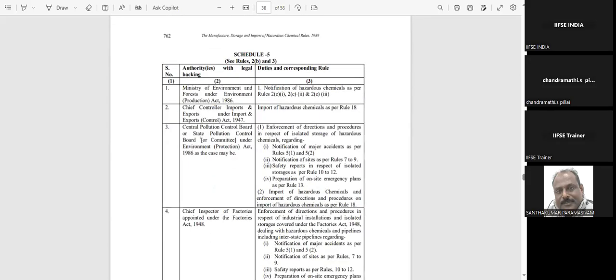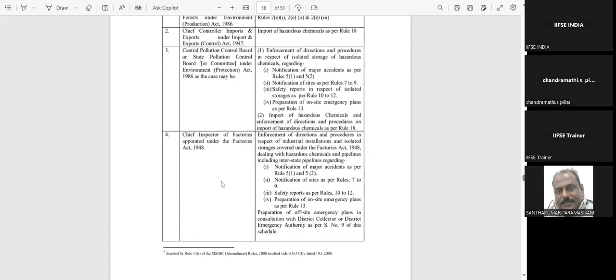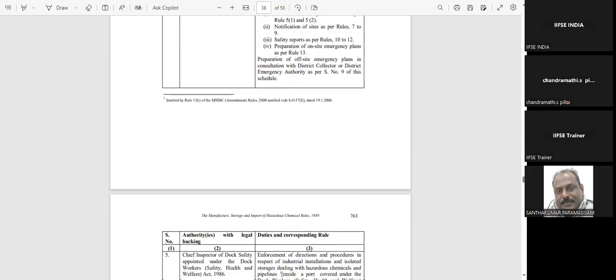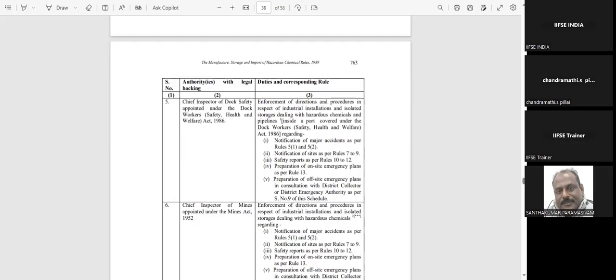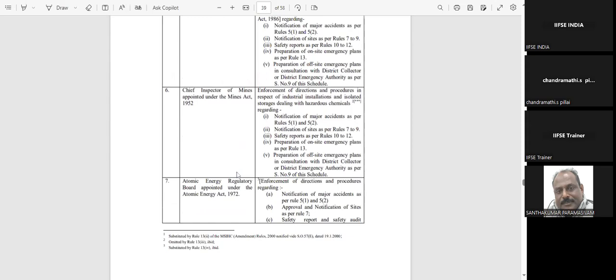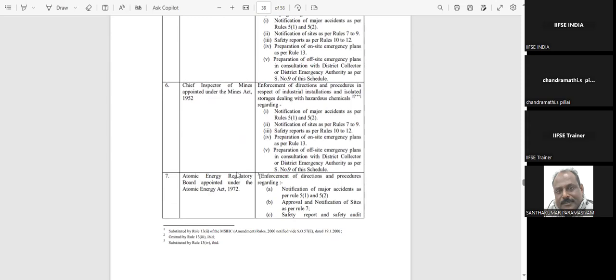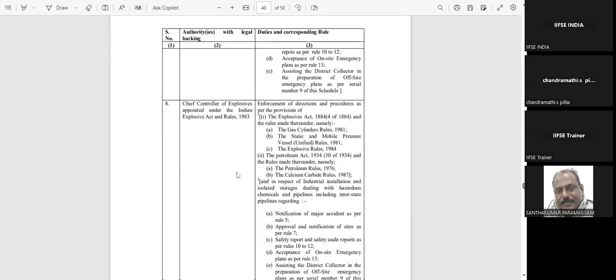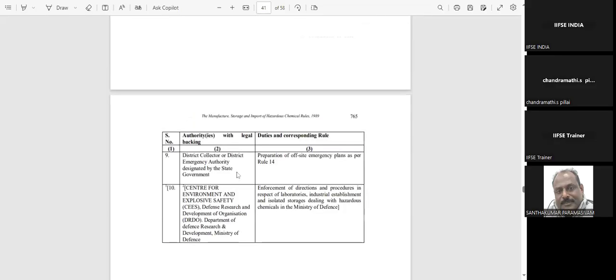Then schedule 5 is talking about the duties of the corresponding authority. So here we'll have the Ministry of Environment and also the Chief Controller of Imports and Exports, Central Pollution Control Board and Chief Inspector of Factories and their roles and responsibilities, and Dock Inspector and Chief Inspector of Mines and Chief Controller of Explosives, etc.